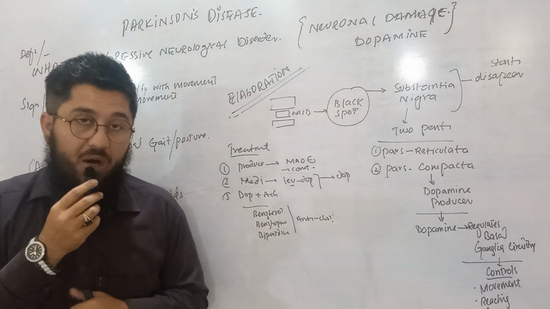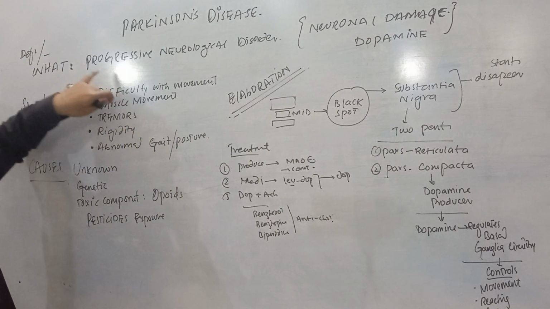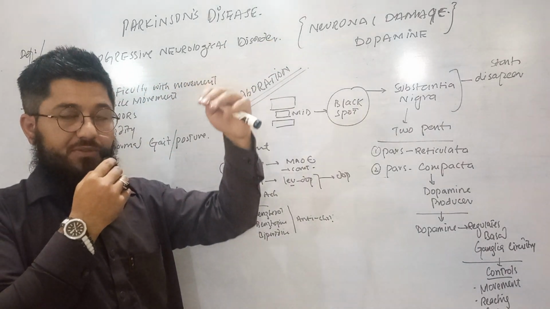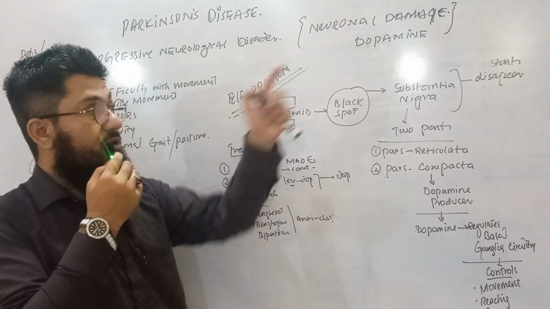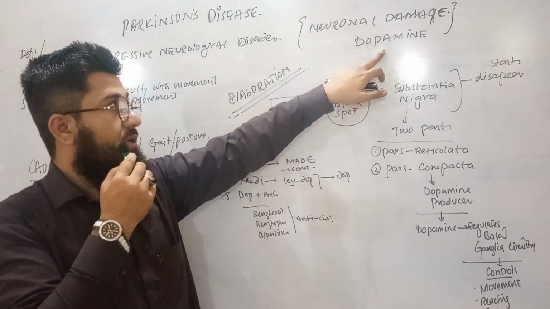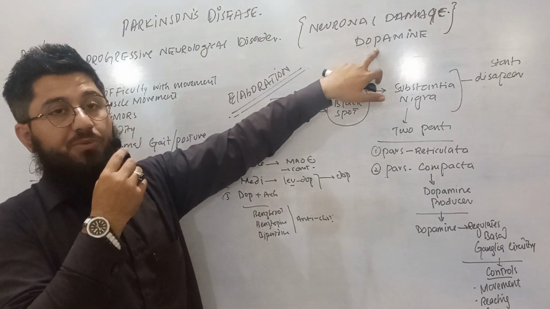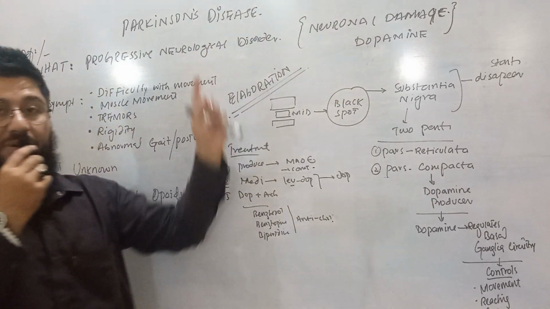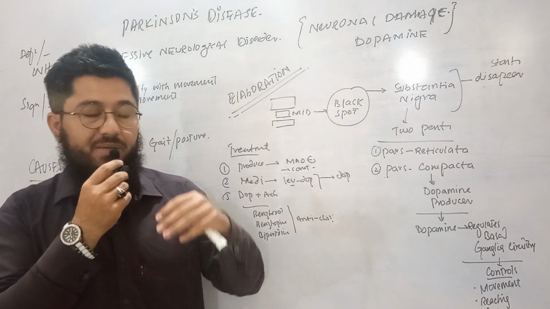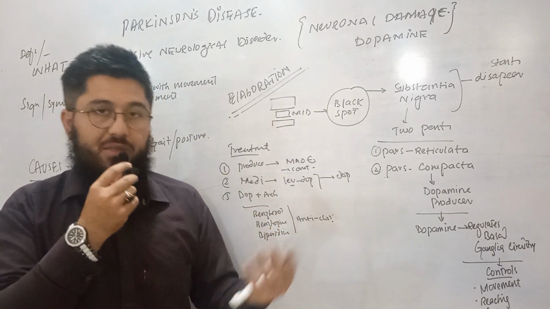How do we define Parkinson's disease? It is simply a progressive type of neurological disorder. What kind of neurons? Neurons that are responsible for providing dopamine in the body, mainly in the brain. So neuronal damage is seen in Parkinson's disease, of those neurons which are producing dopamine. This is a progressive disorder, so with the passage of time the disease worsens, or aggravates, and reaches a rough stage which makes a person much unhealthy.